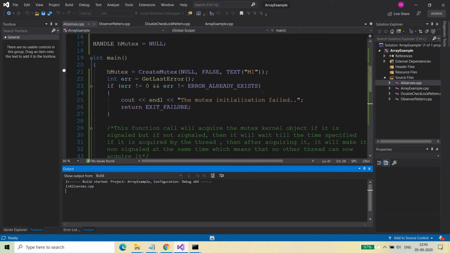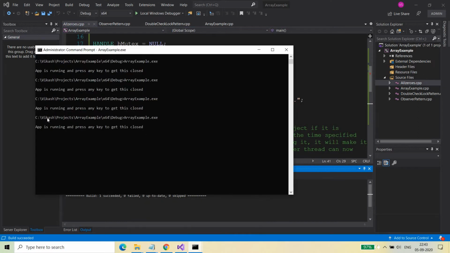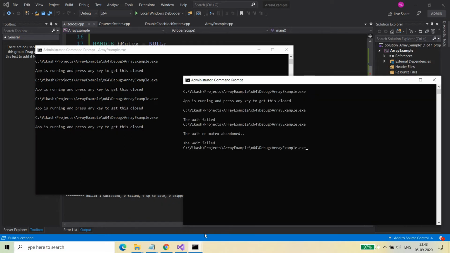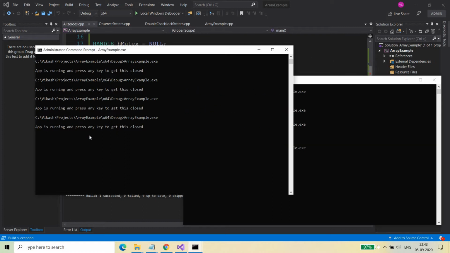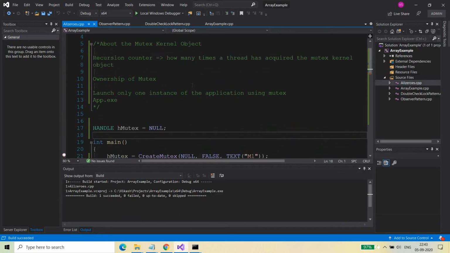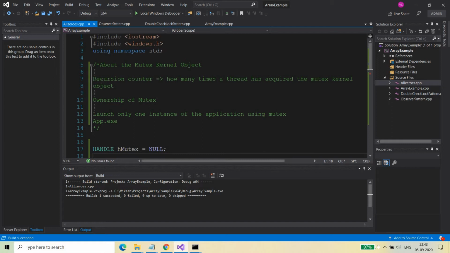Right. So let me quickly recap that application. It was like this. The application is already running. If I run the other application, then it will show you that the other instance is already running. Right. So let me do some changes. Today we are going to discuss the recursion counter and the ownership of the mutex.